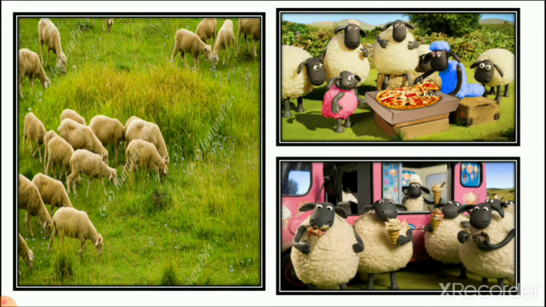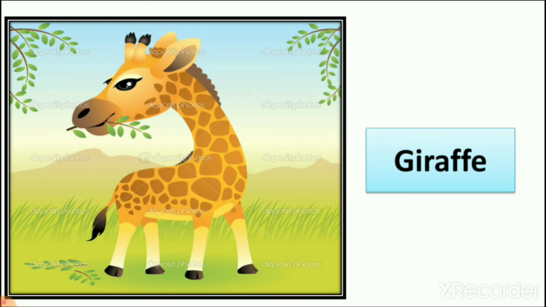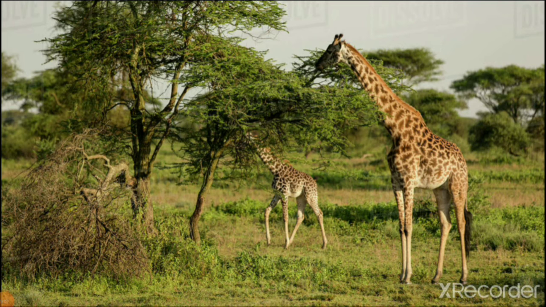And we also learn that when we see cartoons, they eat pizzas and ice creams. But in real, they are not eating pizza and they are not eating ice cream. So they are eating green grass or plant. Then we learn about giraffe, that giraffe is also eating plants. As we know that giraffe is the tallest animal, so they can easily eat leaf of the plant.